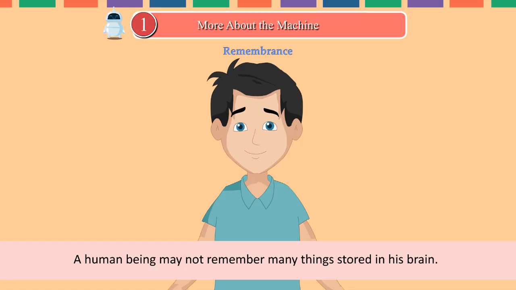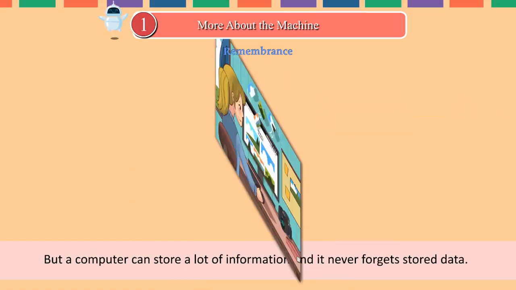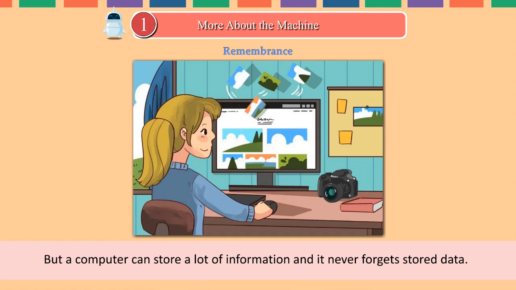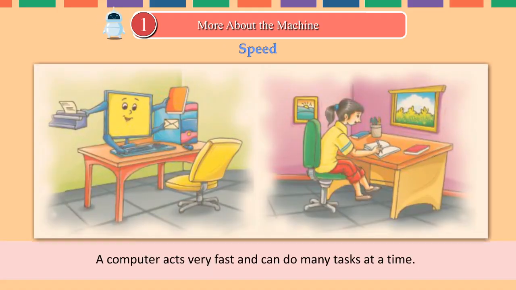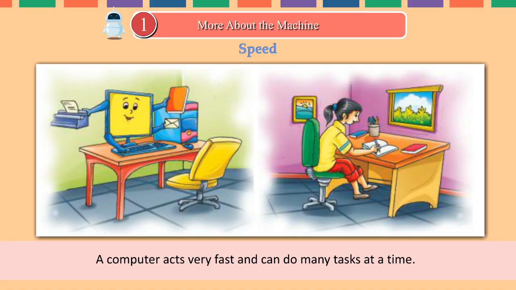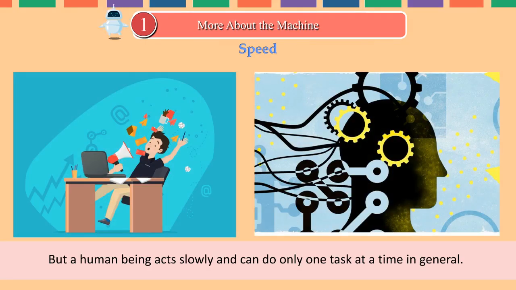Remembrance. A human being may not remember many things stored in his brain, but a computer can store a lot of information and it never forgets stored data. Speed. A computer acts very fast and can do many tasks at a time. But a human being acts slowly and can do only one task at a time in general.